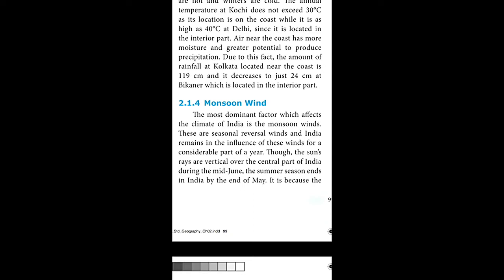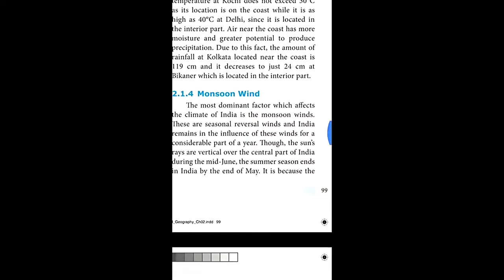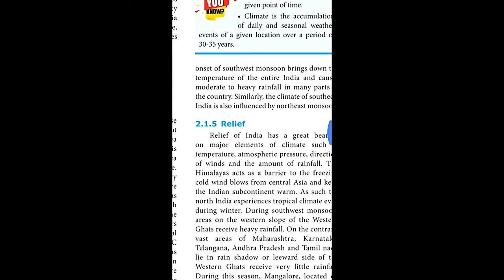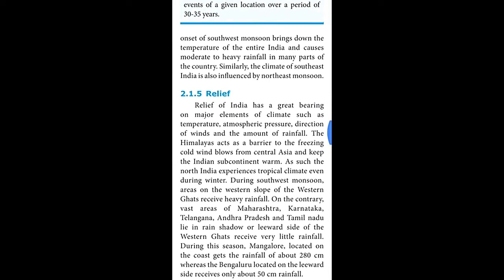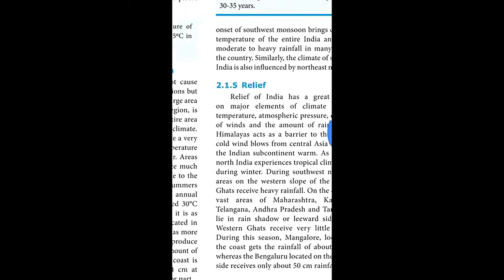Though the sun rays are vertical over the central part of India during mid June, the summer season ends in India by the end of May, and it is because the onset of the southwest monsoon brings down the temperature of the entire India and causes moderate to heavy rainfall in many parts of the country. Similarly, the climate of southeast India is also influenced by the northeast monsoon.